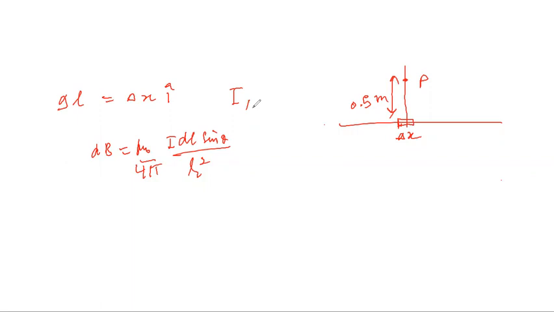The value of delta L, or delta X, has been given to you, that delta X was equal to 1 centimeter. So delta X you know, current you know, and the length of the current element here is delta X, which you also know. Sine of theta, theta here you can see that the line is perpendicular, so theta will be 90 degrees. The value of radius you can substitute, and ultimately you get to know what the magnetic field is, right?